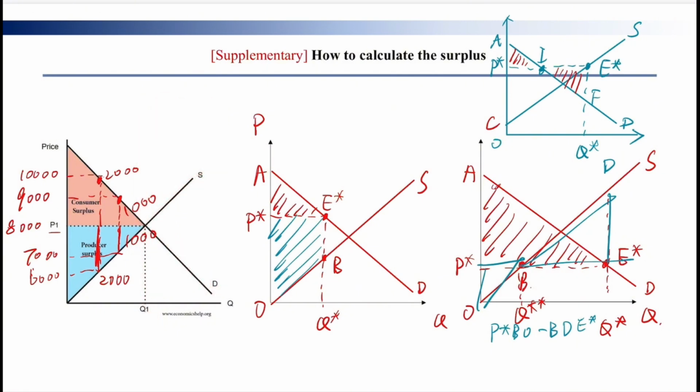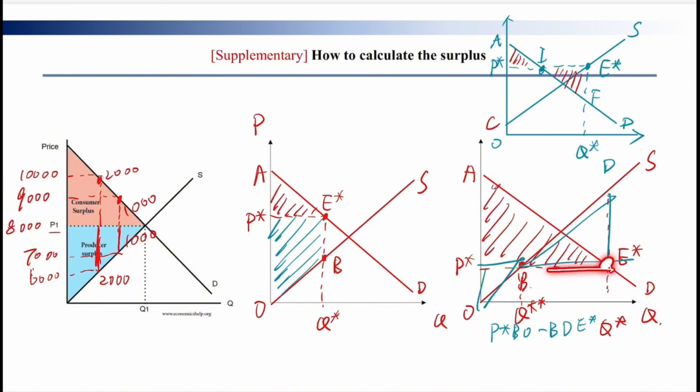And what if the equilibrium point moves here? Let's say the new equilibrium point moves here. The consumer surplus is this small triangle, and the producer surplus is this blue trapezoid. And what if the equilibrium point moves here?